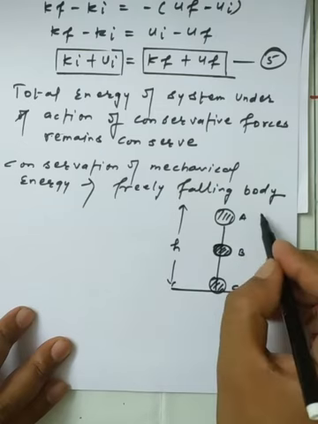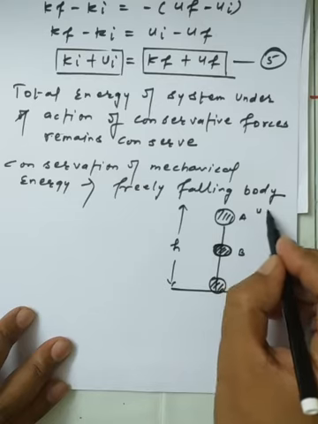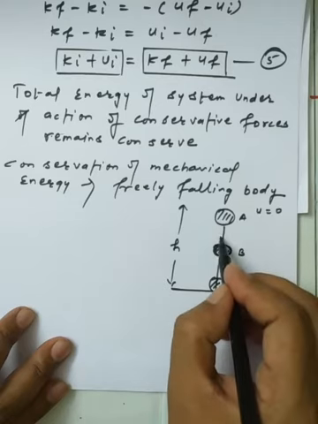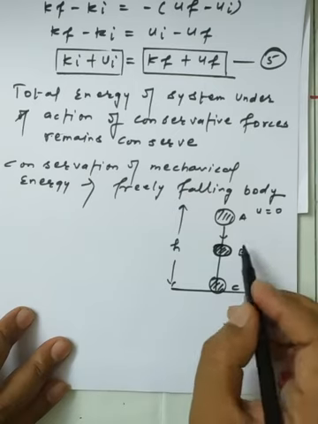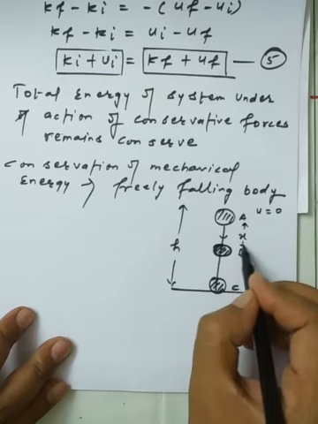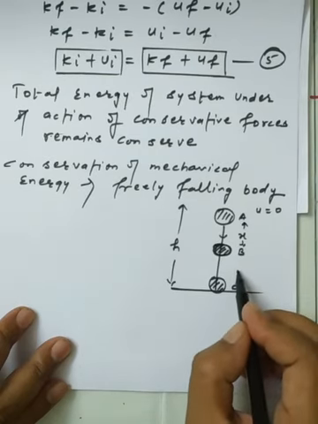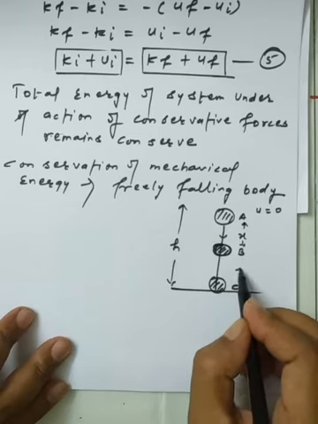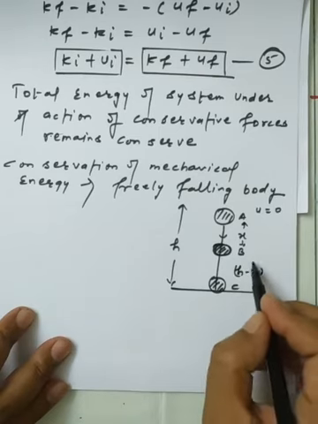Initially we are assuming that at the particular height the initial velocity u is equal to 0, and the weight acts downward. From A to B the body covers a distance x. In the rest of the part, from B to C, the distance covered by the object is h minus x.